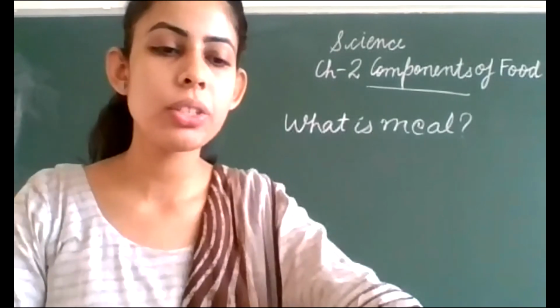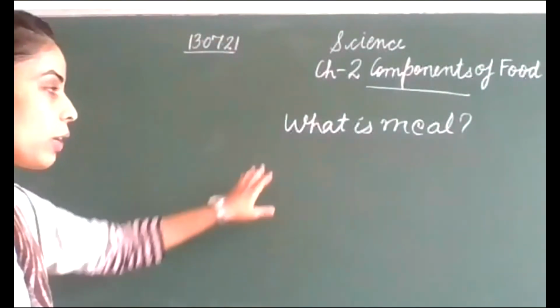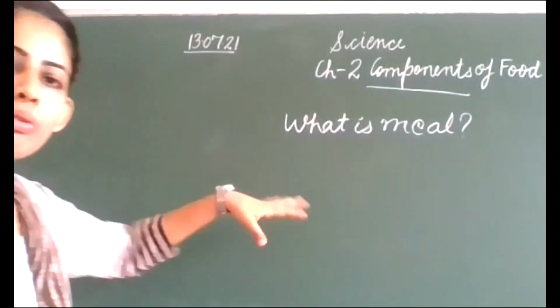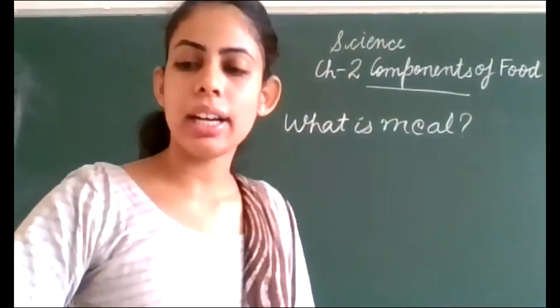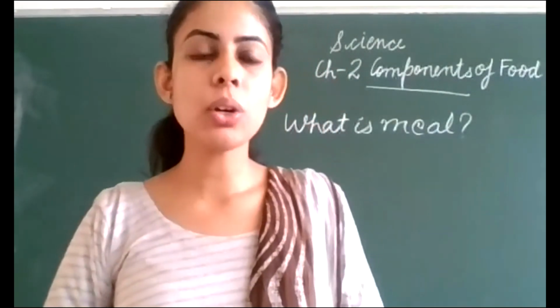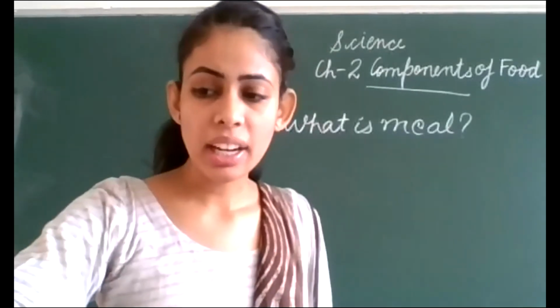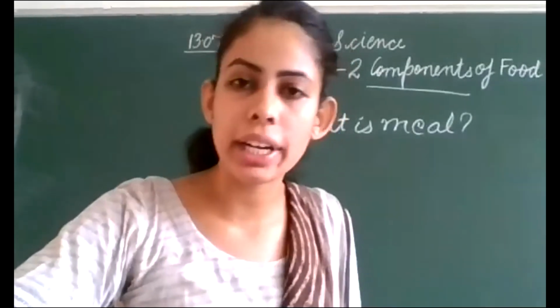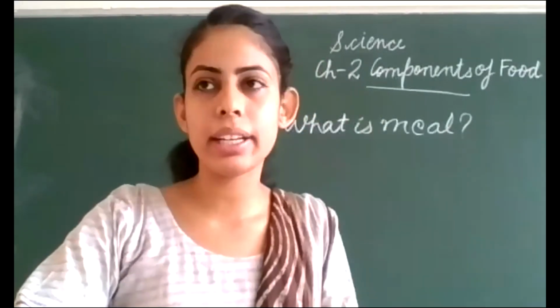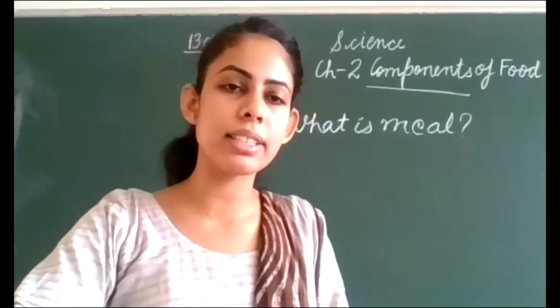Okay, very good. So now we will study what is meal. It is a portion of food that we take at breakfast, lunch or dinner. Our meal consists of 2 or more food items. If you are eating only one thing, it does not mean it is a meal.